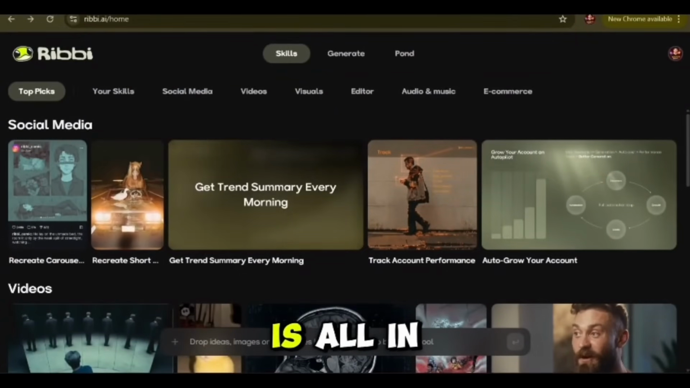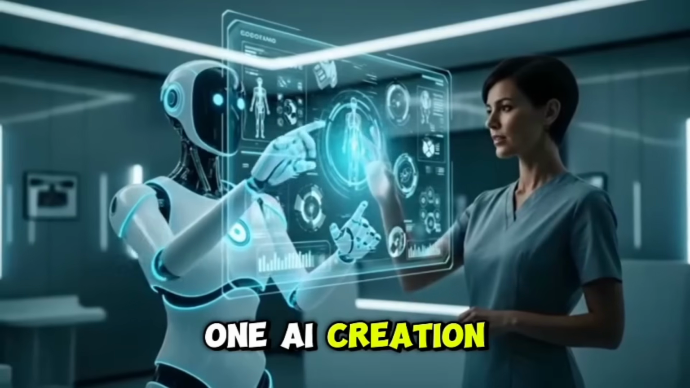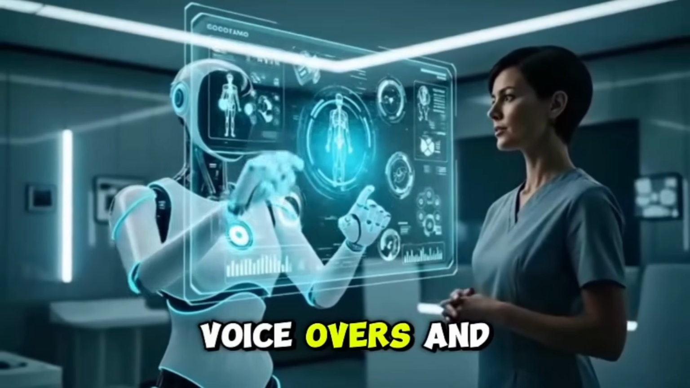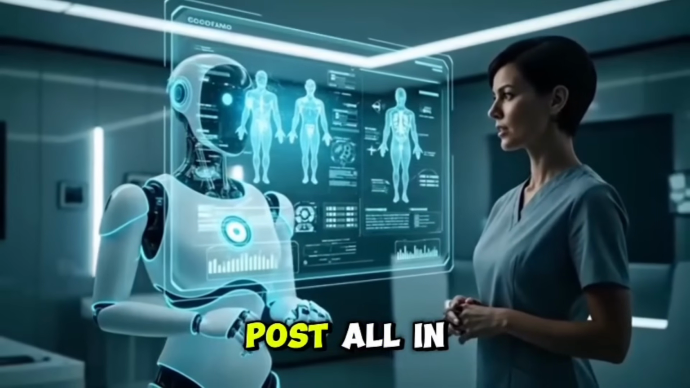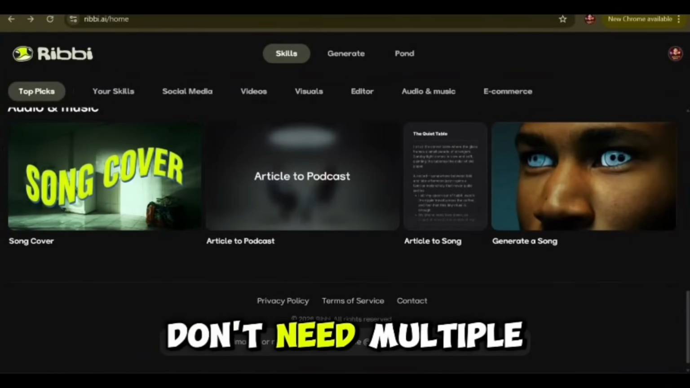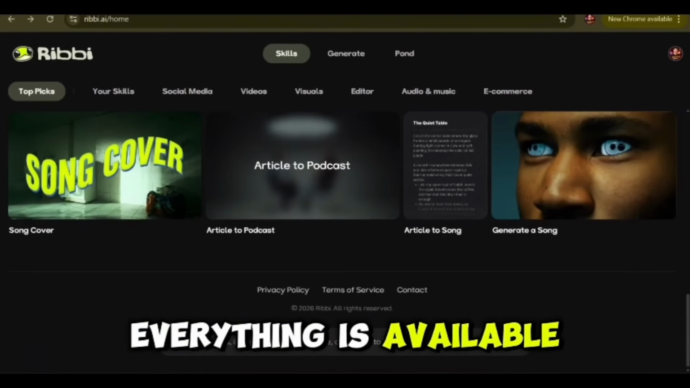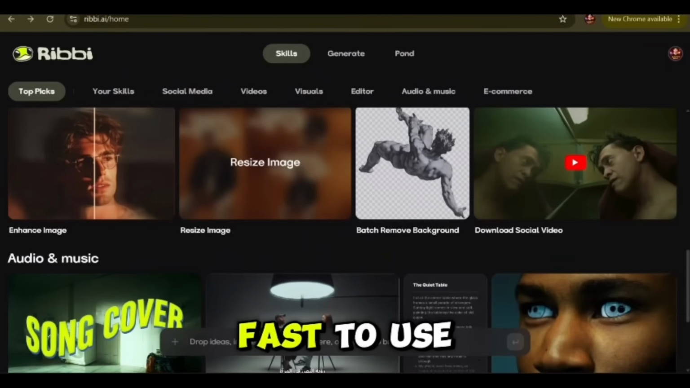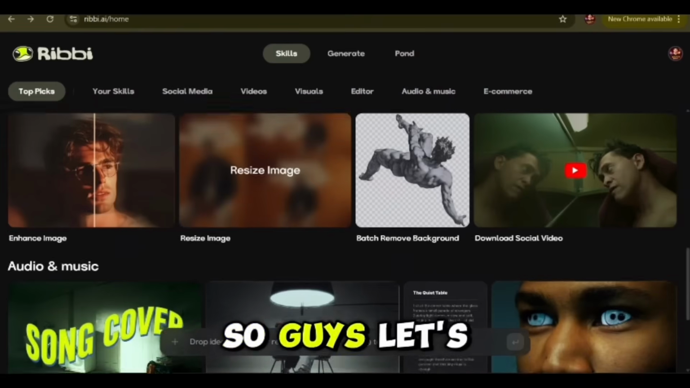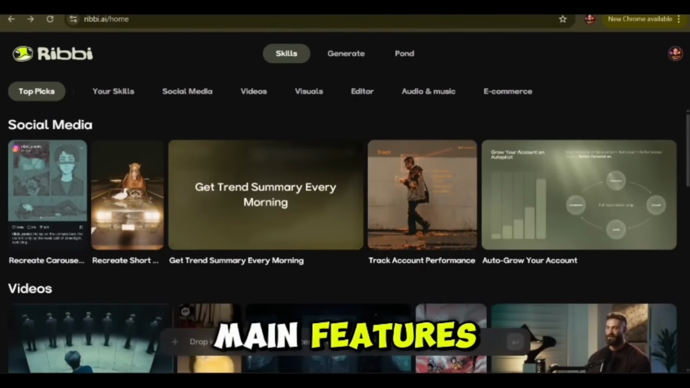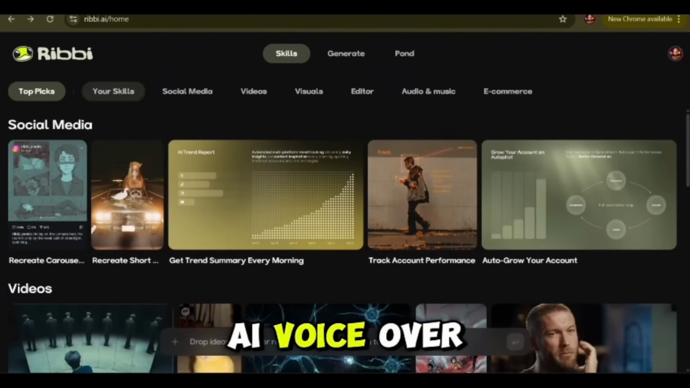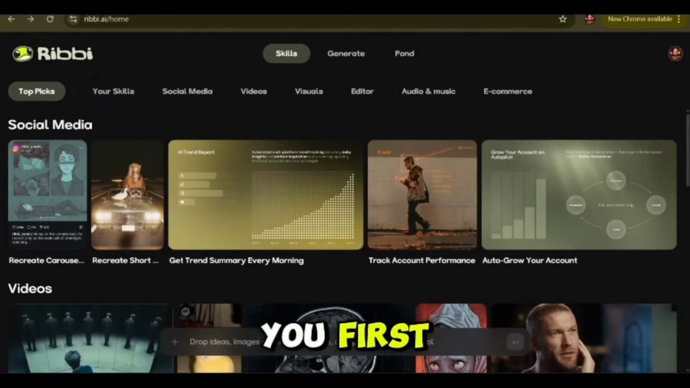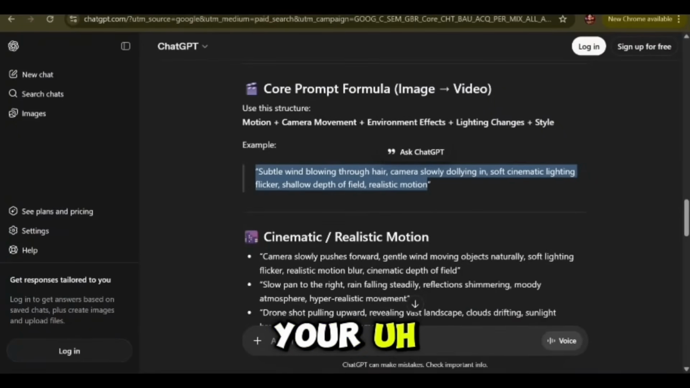Ribib AI is an all-in-one AI creation platform where you can create videos, images, voiceovers, and even social media posts all in one place. This means you don't need multiple apps anymore. Everything's available in a single dashboard, which makes it super easy and fast to use, guys. So let's talk about some of the main features: AI video creation, AI voiceover, image and content generation, automation, everything. Let me show you. First you need your prompts here.